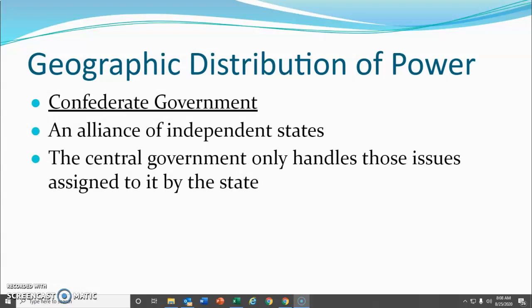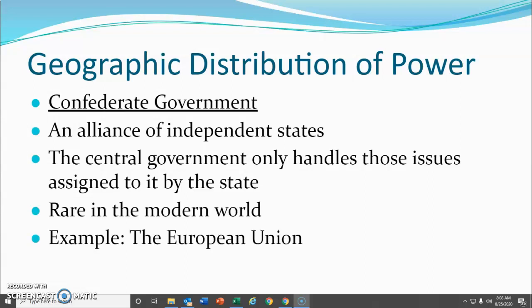There's a central government, sort of, but it only handles the issues applied to it by the states. So the states give the central government the power. A modern example is the European Union, where each of those European countries is its own thing, but there is a head of the European Union.